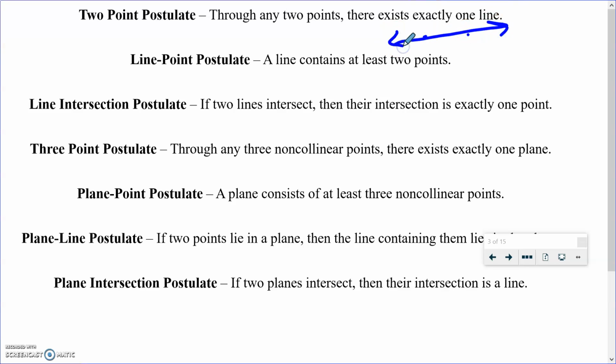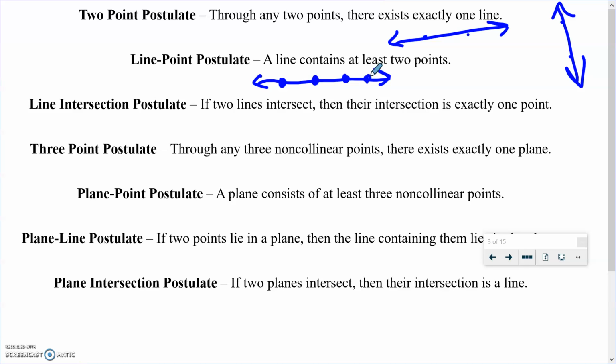Okay, just one line. It doesn't matter where the 2 points are, as long as it's just 2 points, we can draw a line through them. The line point postulate says that every line contains at least 2 points. So there's more than 2 points, but every single line has at least 2 points.